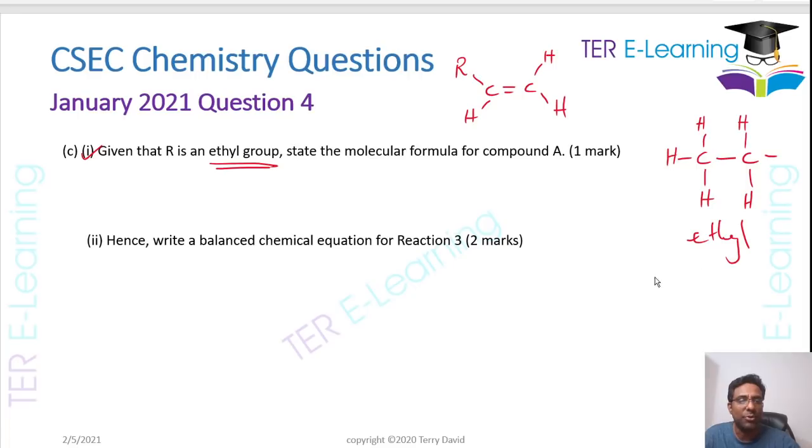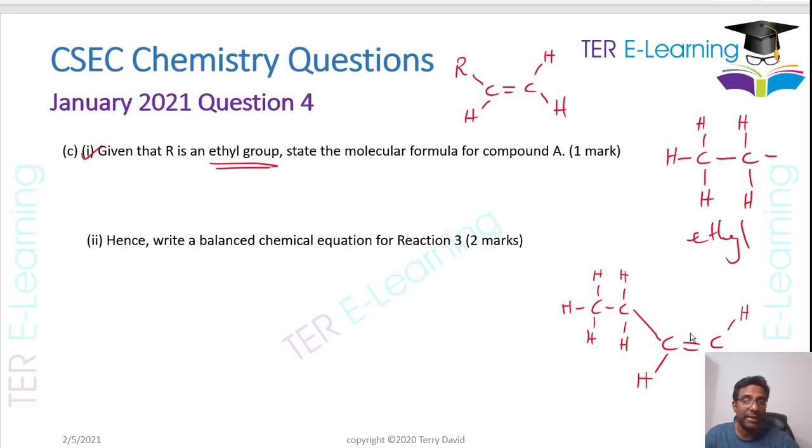So all you have to do now to draw this compound is replace the R and put what my ethyl group is. Just replacing this H. That's all I'm doing.